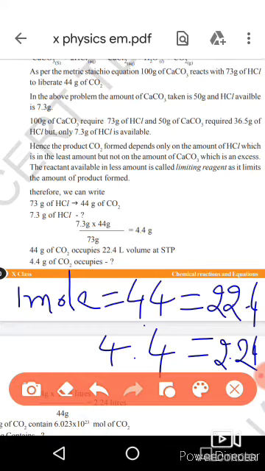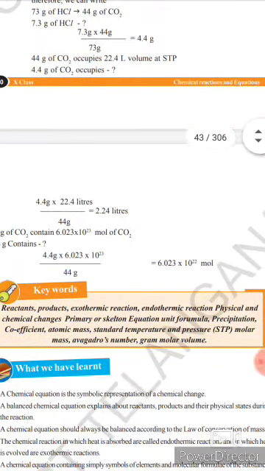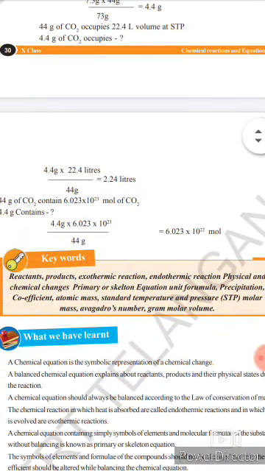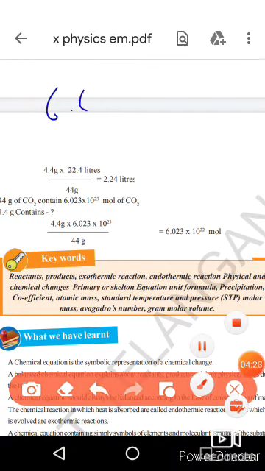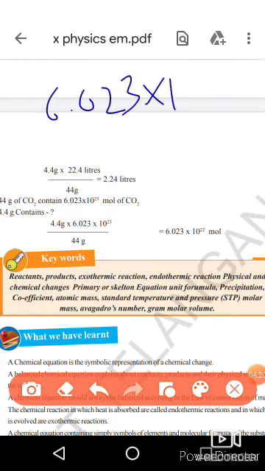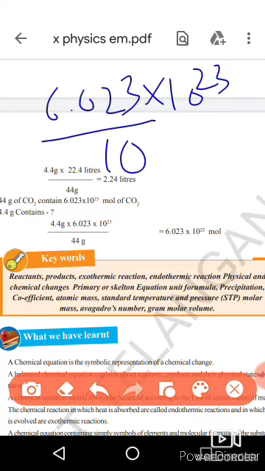44 grams of CO2 contains 6.023 into 10 to the power of 23 molecules. So 4.4 grams means 6.023 into 10 to the power of 23 divided by 10, that is 6.023 into 10 to the power of 23 into 10 to the power of minus 1.